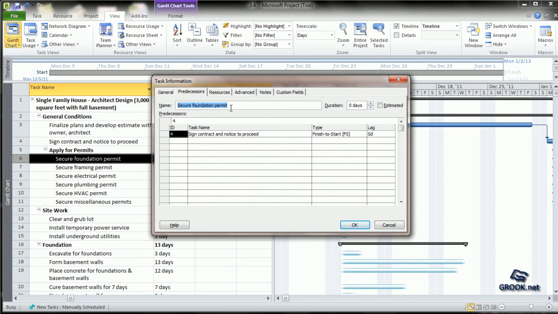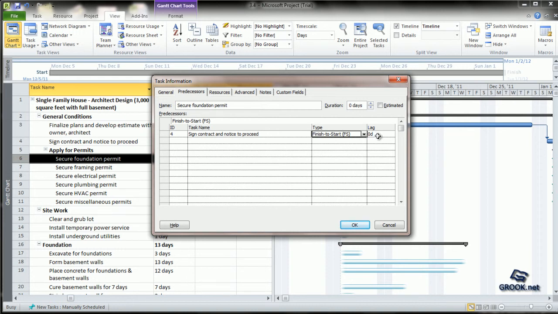We can also change the type of link between tasks. To do that, we just click on the type, click the arrow on the right, and we can define it as start to start, finish to start, finish to finish, or start to finish.